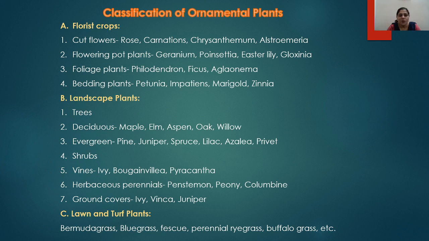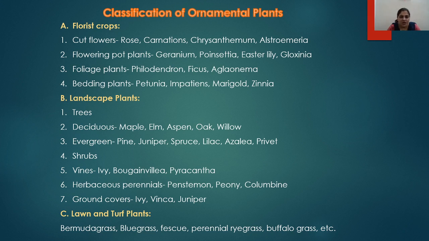The second group of the ornamental plants are the landscape plants. These are the plants which are specifically used for the beautification of a specific area or a specific roadside, you can say, or a specific infrastructure. This includes trees, then the deciduous trees such as the maples, elms, aspen, oak, willows, etc. Some of the evergreen trees such as pine, juniper, spruce, lilac, azalea, privet, etc.